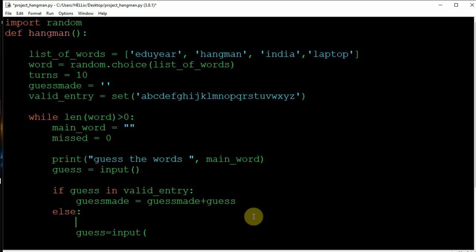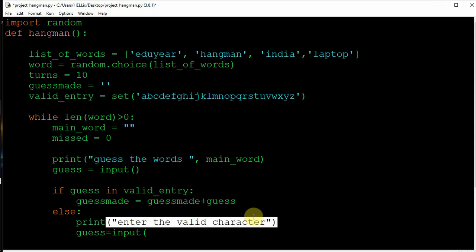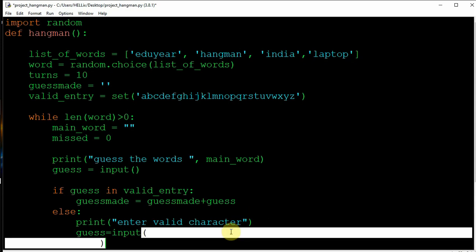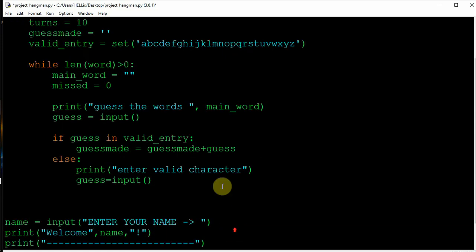enter valid character. Okay, so print enter valid character. Now take input over here. So this is how we are going to take input. So now this will be quite easy.